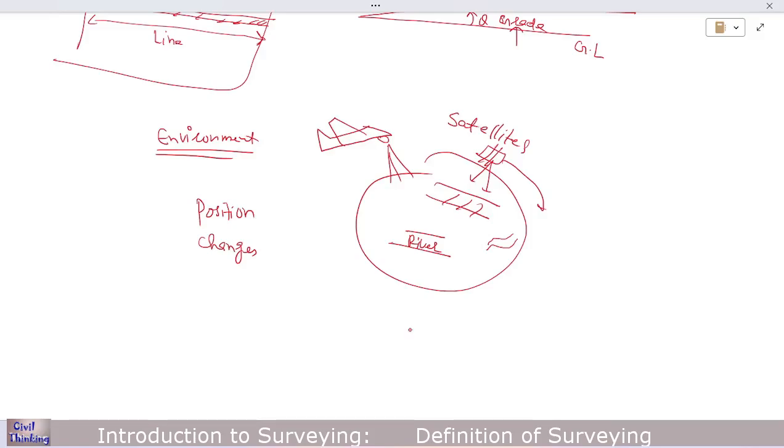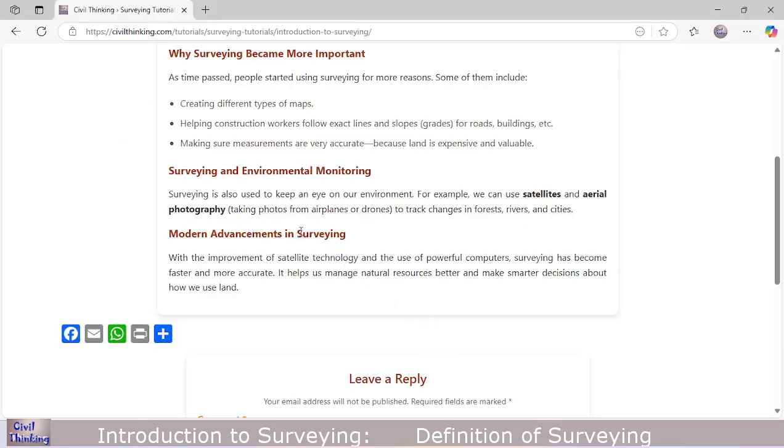So with the help of survey, this was one more application. As I have told you before, this was not part of surveying, but right now it is also a part of surveying. So now surveying also includes the monitoring of the environment and the resources. So this is about the environment. Now let us move on.